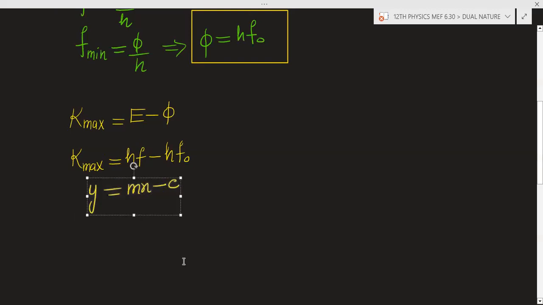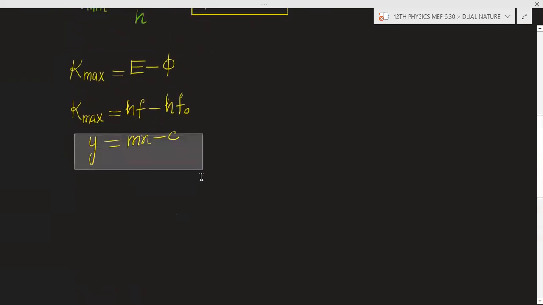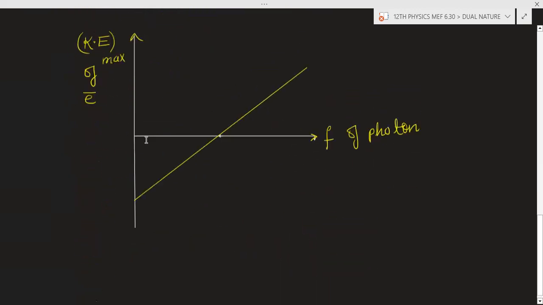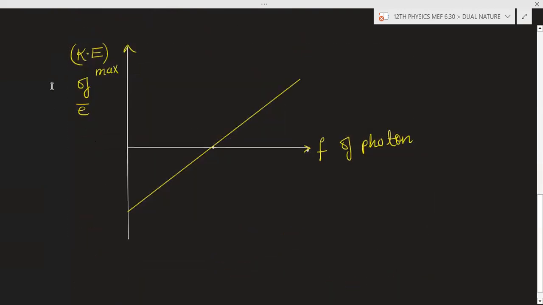This is the equation of a straight line. So we will draw the graph between maximum kinetic energy and frequency. We will get a straight line graph with a negative intercept of h into f naught. So this graph, maximum kinetic energy of electron versus frequency of photon, is the type of graph you will get.